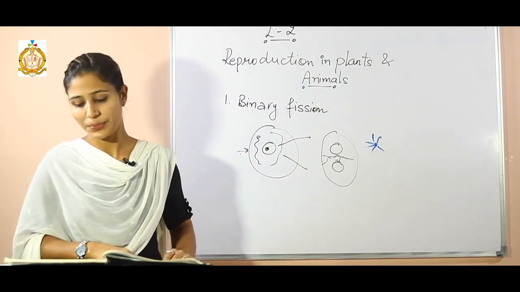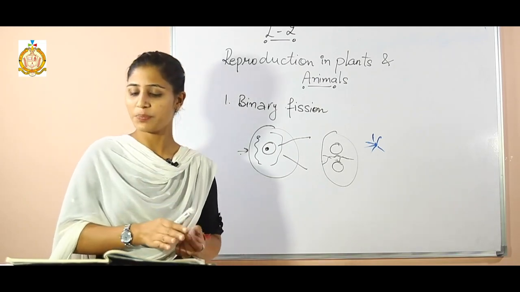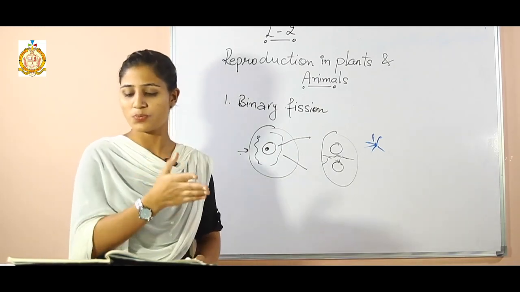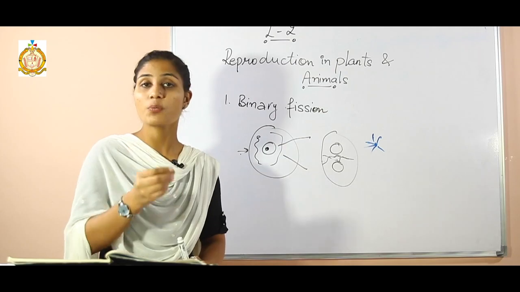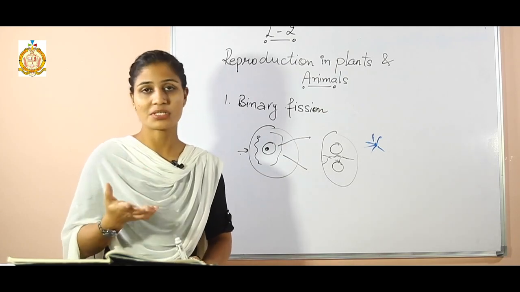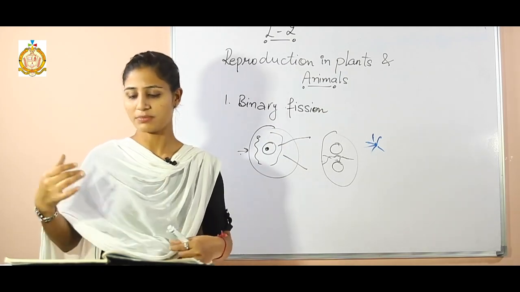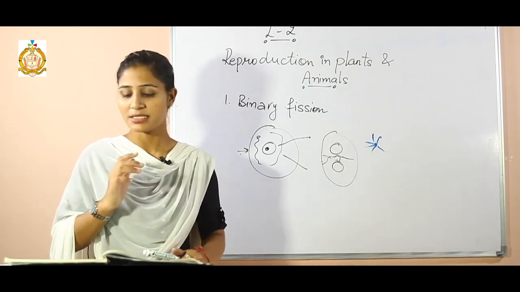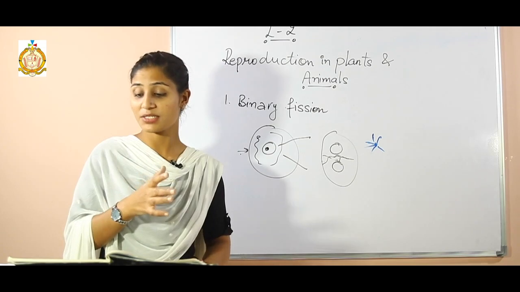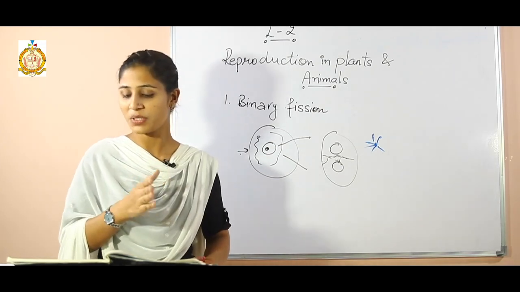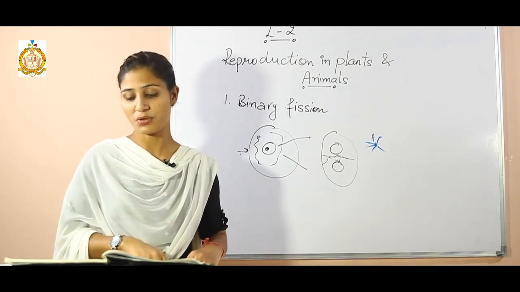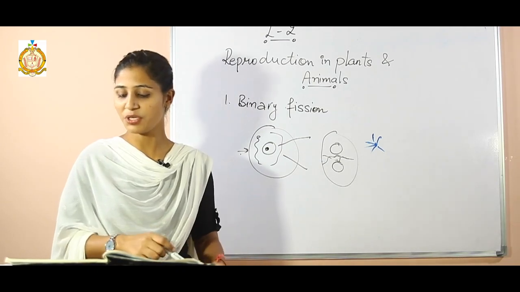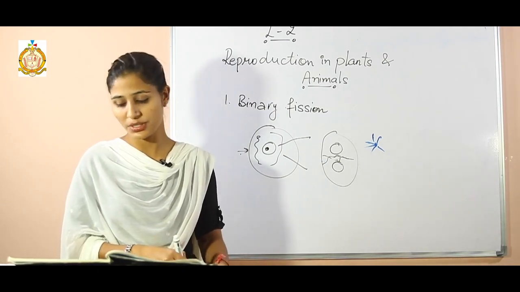Next, vegetative propagation. In vegetative propagation, we do not use spores. In a few plants they do not produce seeds, or sometimes their seeds fail to germinate. Then such reproduction takes place in non-seed producing plants, but the vegetative parts do not take part in sexual reproduction.